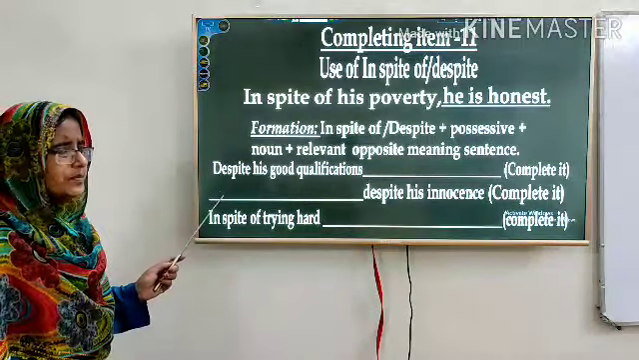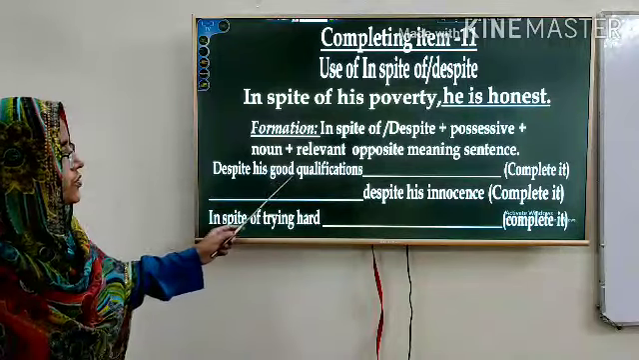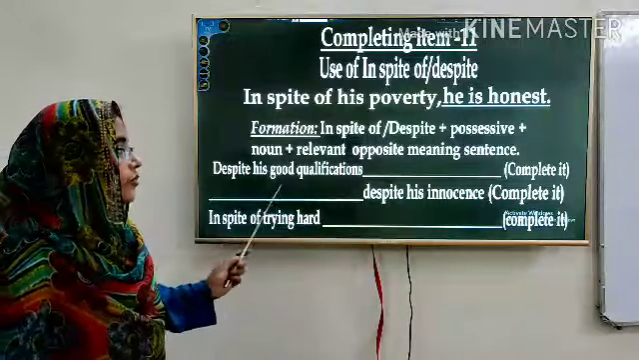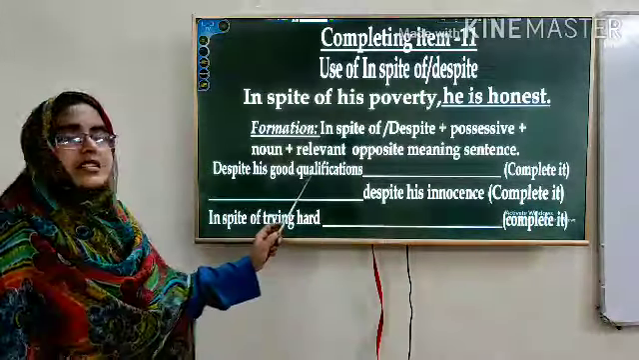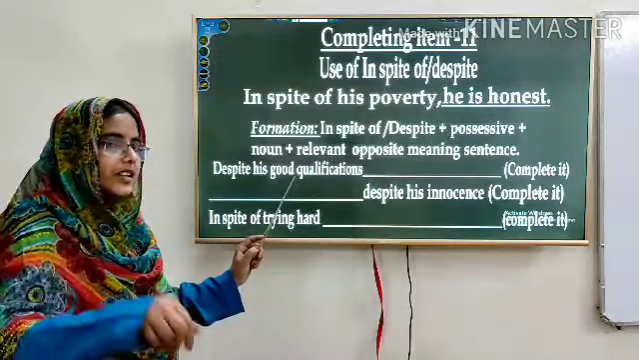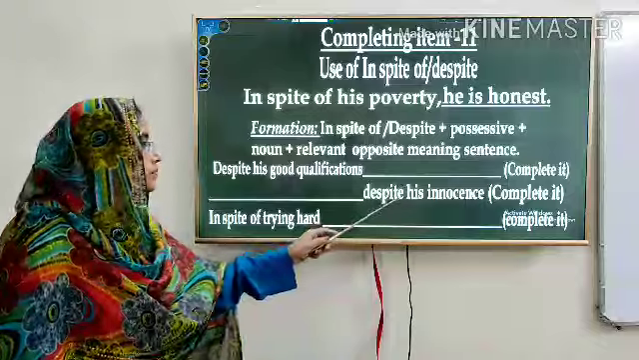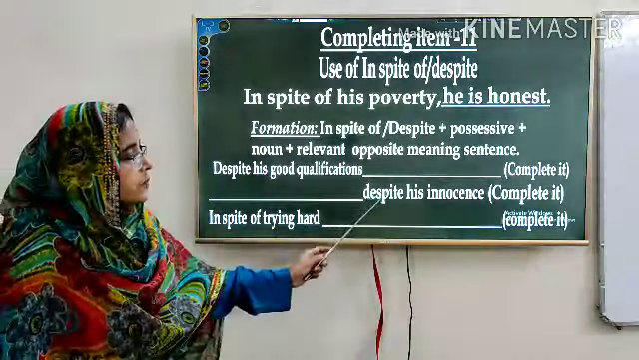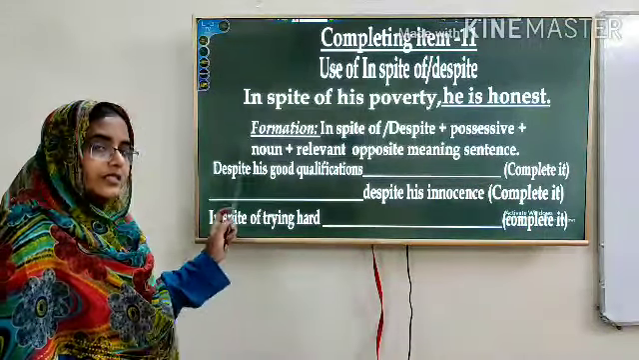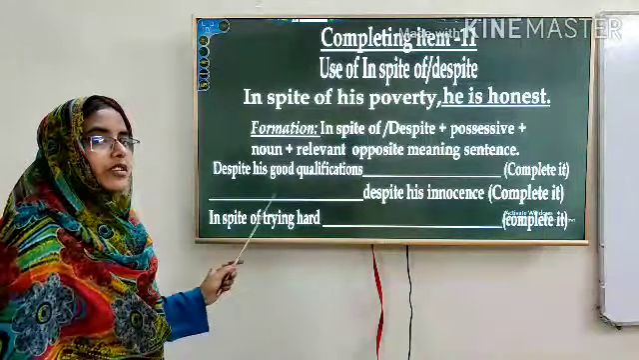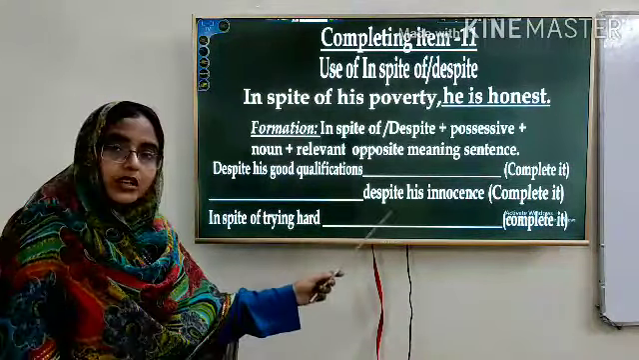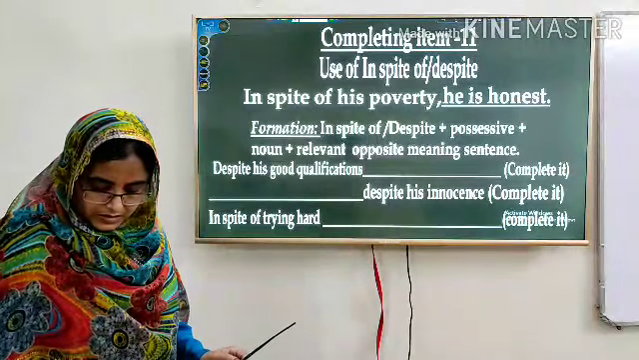So, I think I should help you here. Despite his good qualifications, any guessing? Opposite meaning of the sentence. He has good qualifications. Despite his good qualifications, yes, you are right, he did not get the job. Despite his innocence, opposite meaning, he was punished. In spite of trying hard, he could not get the success.